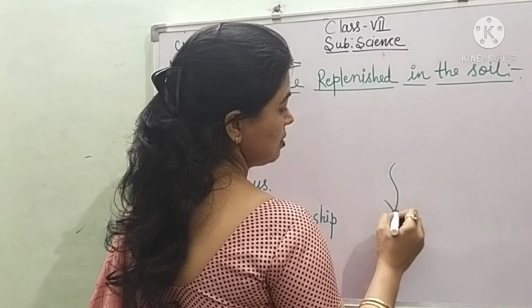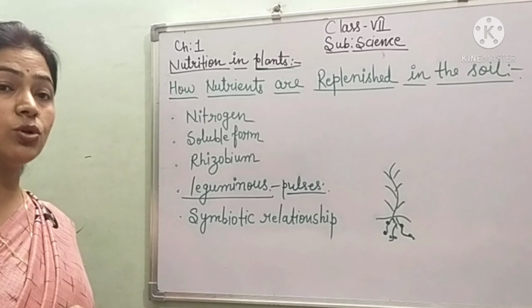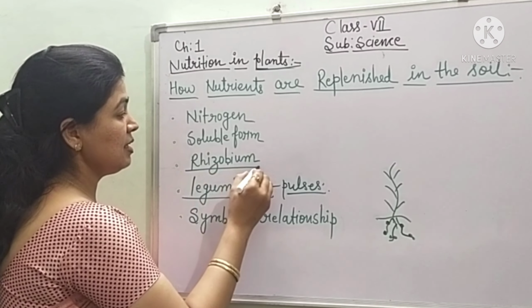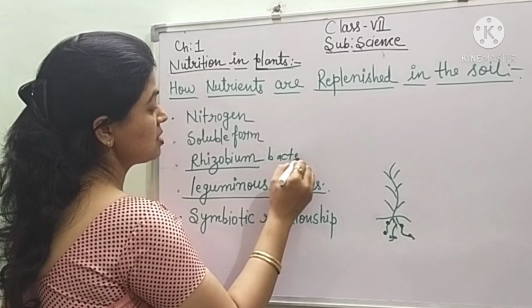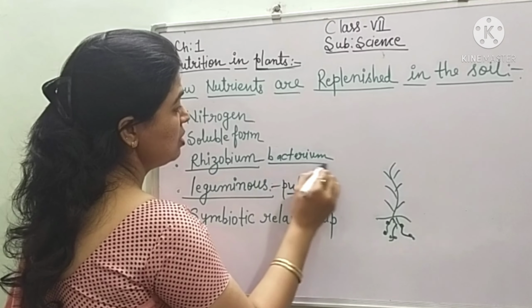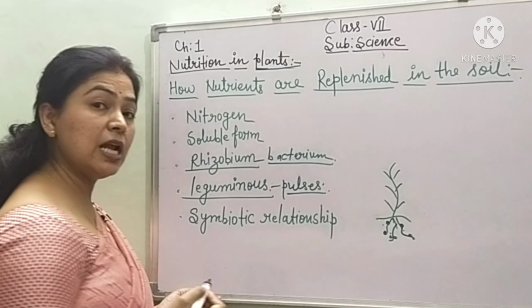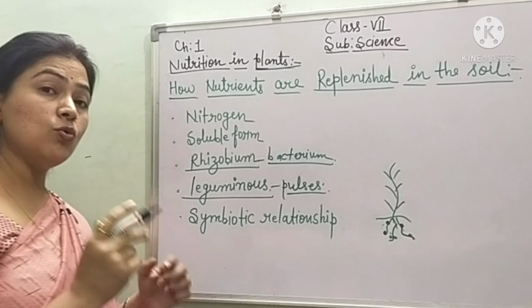These are in the category of legumes because they have nodes on their roots. That is the house or the home for the bacterium Rhizobium. This is the bacterium which lives in the roots like this. Now, what is the whole procedure, children?